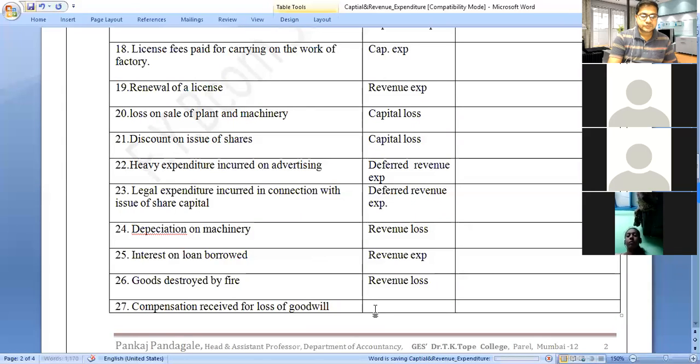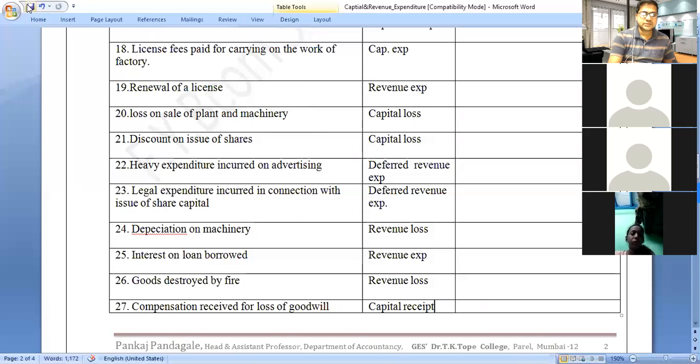Then next, compensation received for loss of goodwill. Compensation means the money received for loss of goodwill. Goodwill is a fixed asset. It is an intangible asset. So it is a capital receipt.